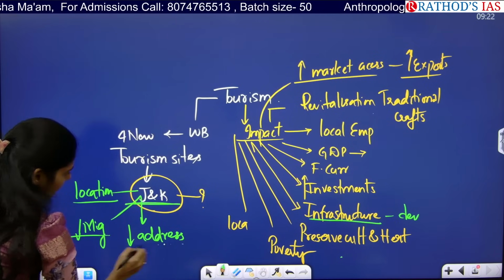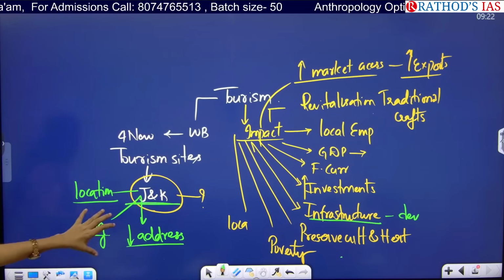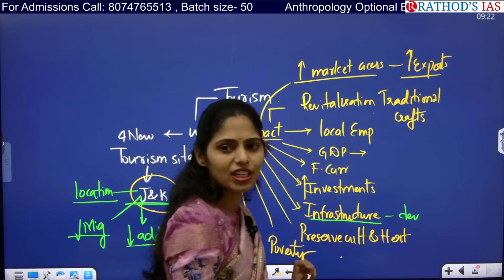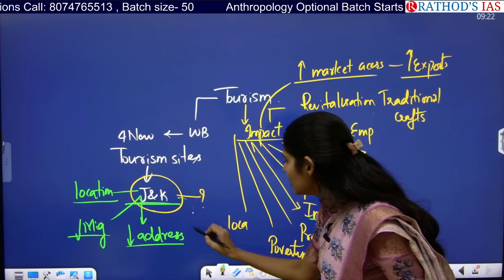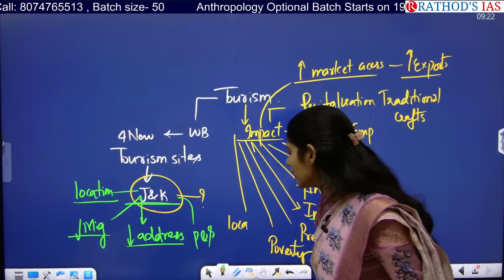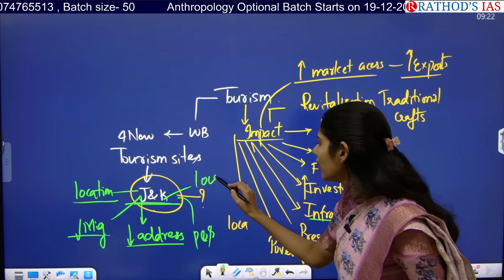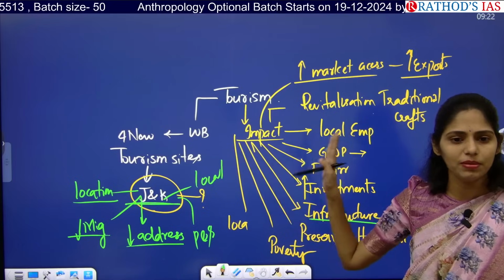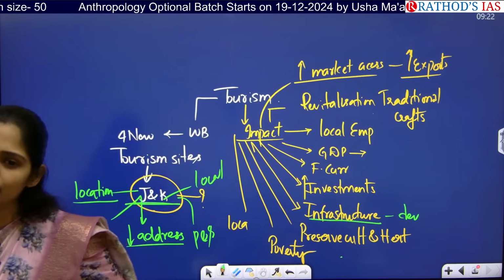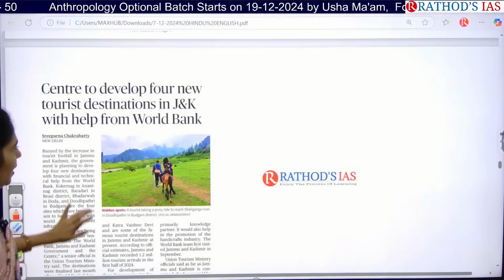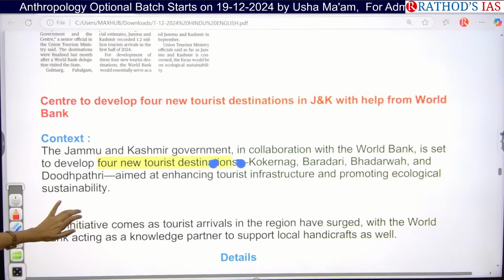Next. Especially, we are developing these areas in Jammu and Kashmir to control violence, to establish peace and security, and to improve local employment and the local economy in that region. So this is the main reason why we are going for development in Jammu and Kashmir, okay? If you have any points, you can add there.